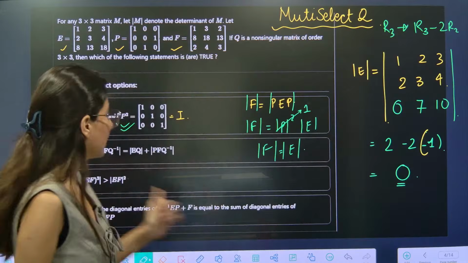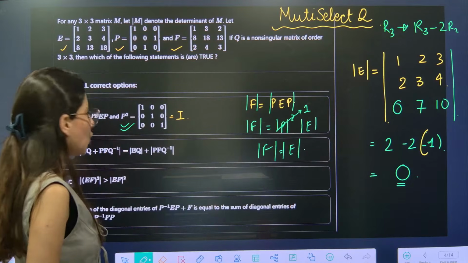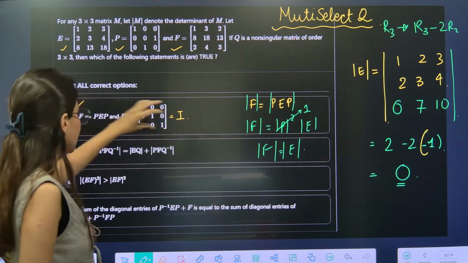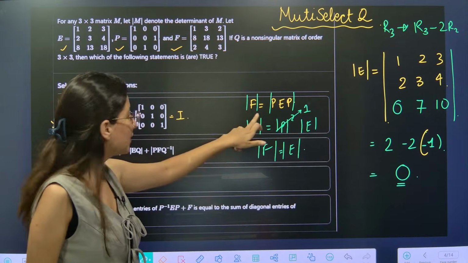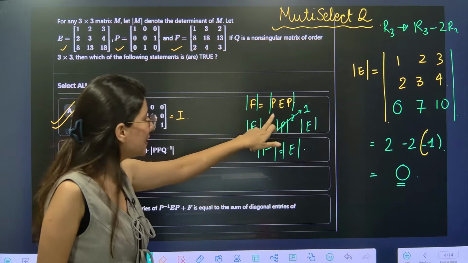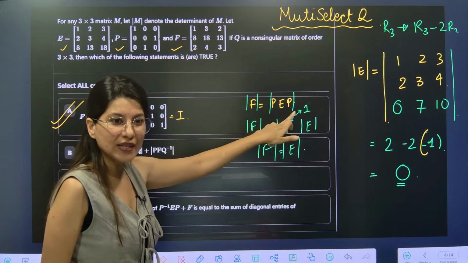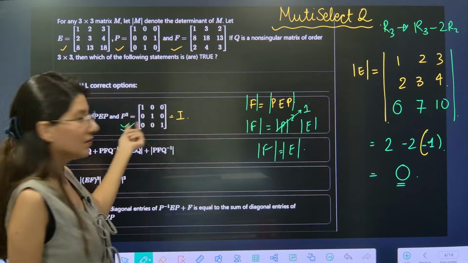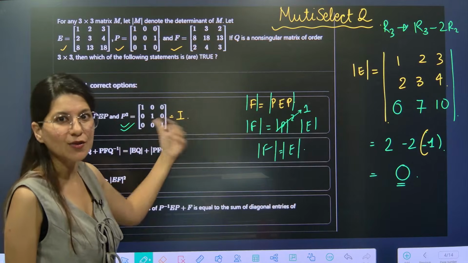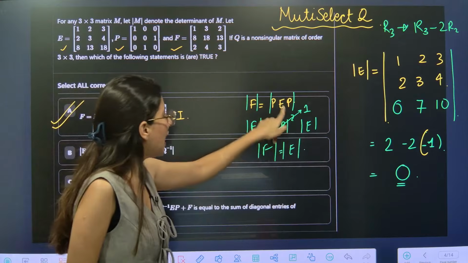Yes, so till option A, I think it is clear, right? Now using option A, I am taking determinant on both sides. Determinant F is equal to determinant PEP. Determinant P square is 1, because P square is I. And E is right here.